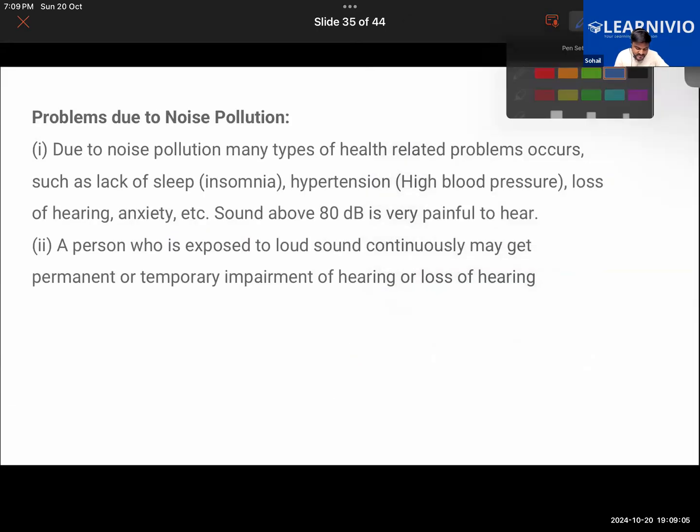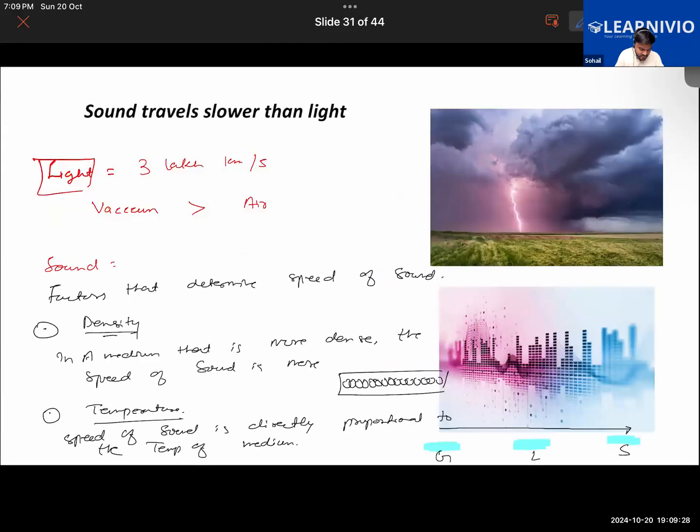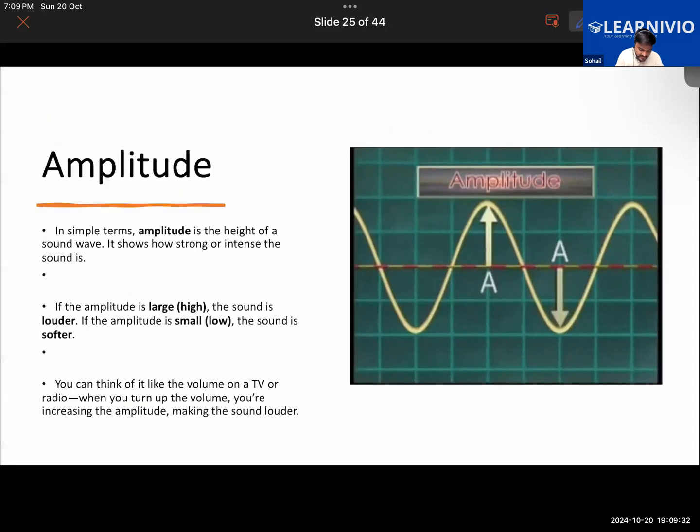Now there are different problems that occur due to noise pollution. People can suffer from several health problems like insomnia, lack of sleep, or hypertension. The blood pressure can increase, or in certain situations, persons can also lose their sense of hearing or suffer from anxiety. And while we were learning about amplitude, I told you about loudness, right? The loudness of the sound is determined by the amplitude, and loudness is